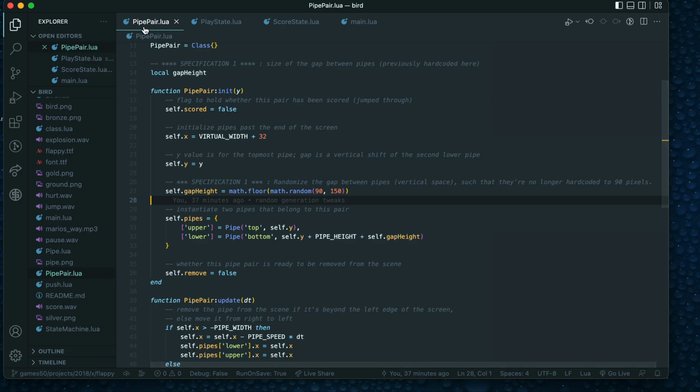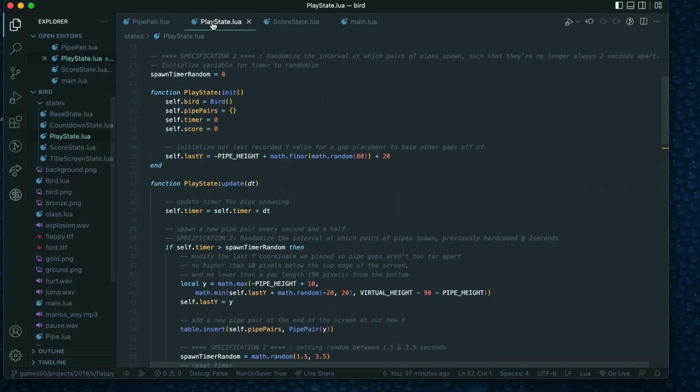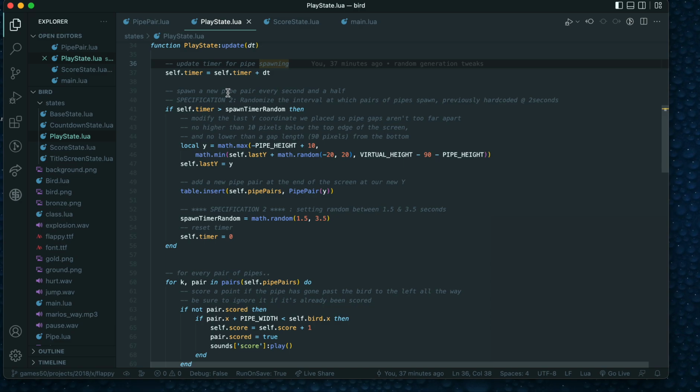In play state, instead of hard coding 2 seconds on the timer, we're initializing that timer here. And then as we go through the update function here, using again math random, I'm using 1.5 to 3.5 seconds before resetting our timer.